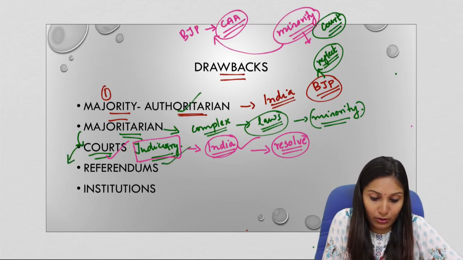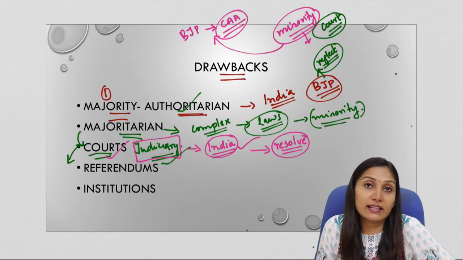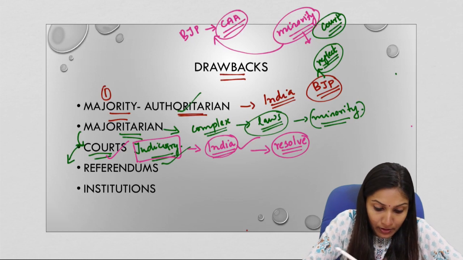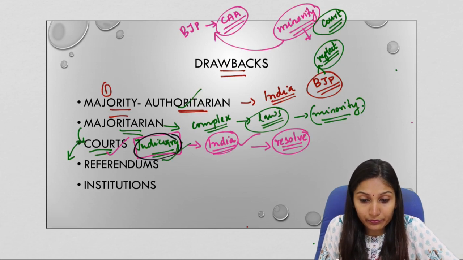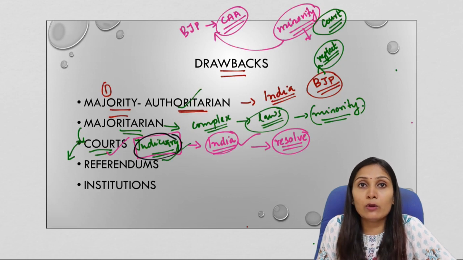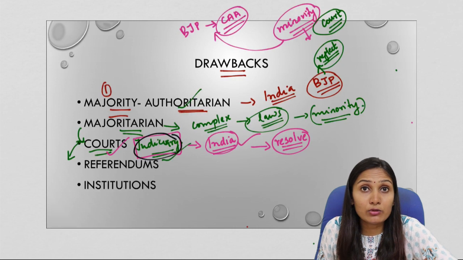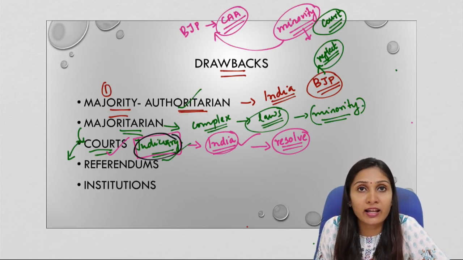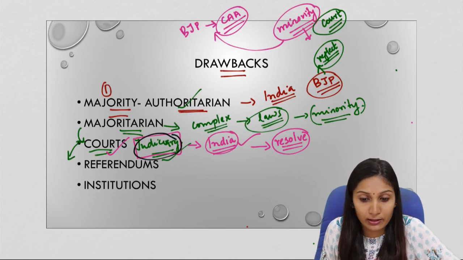Now, what is the limitation with the courts? Even though we have an option to approach the courts, the court also has a limitation. This is because the purpose of the judiciary or the court is not policy making. The purpose of the court is to interpret the laws that are written or to interpret the constitution. It will only see whether the laws are constitutionally valid, whether the laws comply with the provisions of the constitution. They cannot make a policy. They cannot interfere in policy making. They can only check the constitutionality of the laws.